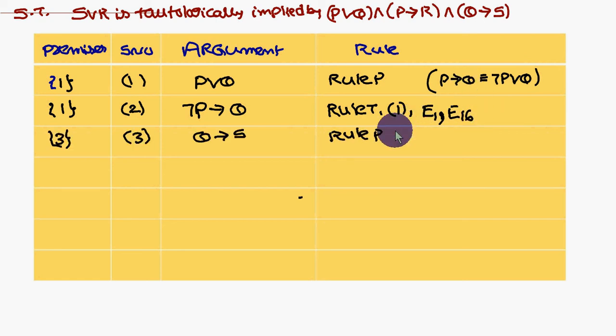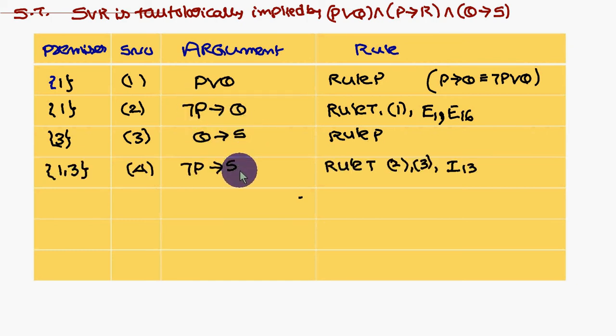So next one. Now Q conditional S, I am introducing as a new premise, rule P. If you look at this one, Q and Q will get cancelled. You come across not P to S, not P to S. The rule is I13. From which statements? 2 and 3 I am combining. Okay. Next, not P and S. So P→Q is completed, Q conditional S is also completed.